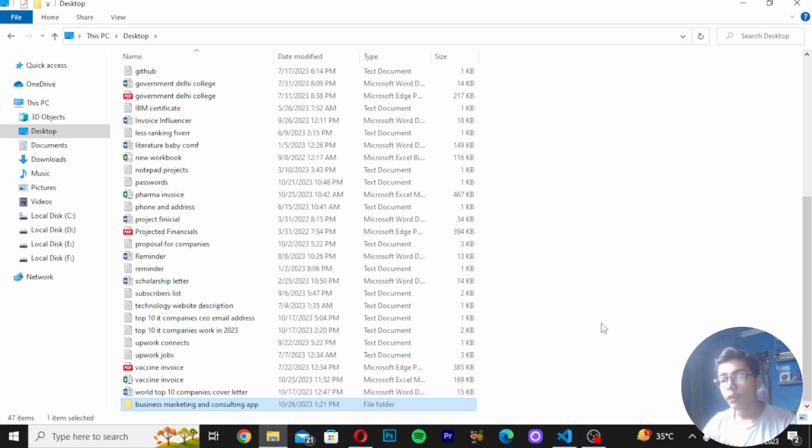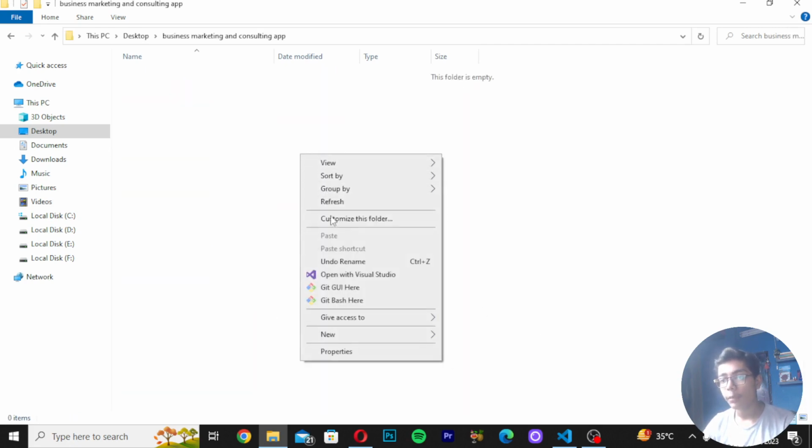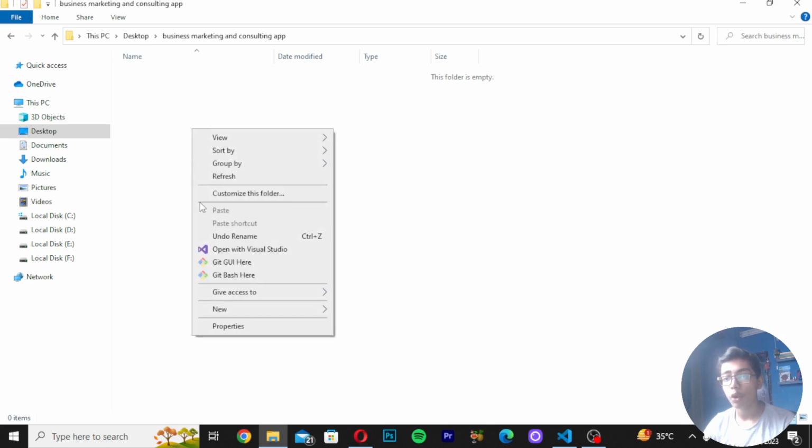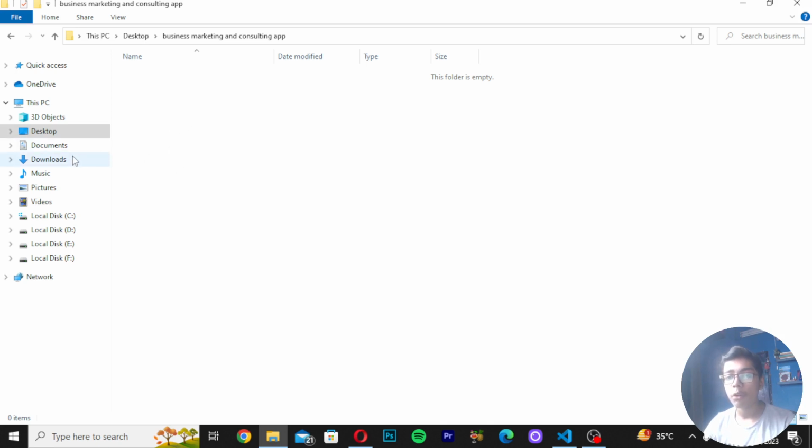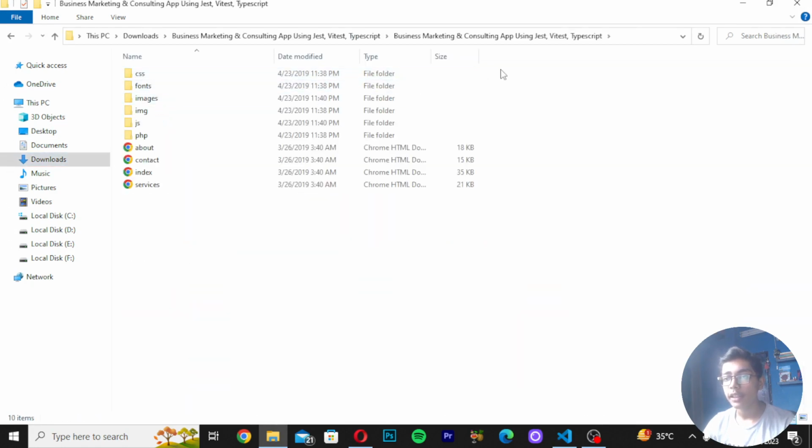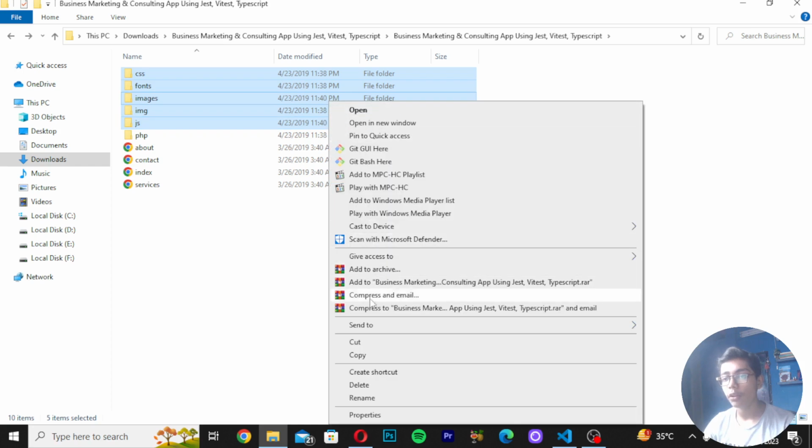Then I will be moving into my folder, and I will now be pressing paste to paste all the stuff which I have copied. But before that, we have to copy the things as well. So I want to copy some folders which I have created in my main folder. You can see these are the folders which we have to copy here. So just remember, you can press Ctrl C to copy, or you can also press right click to copy by pressing this copy button here.